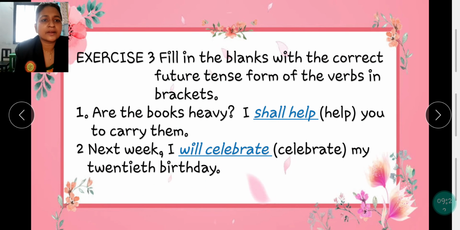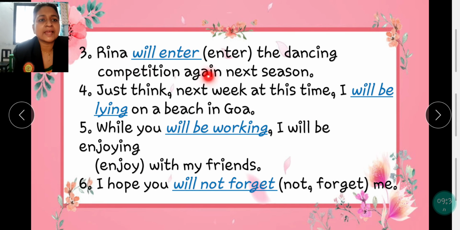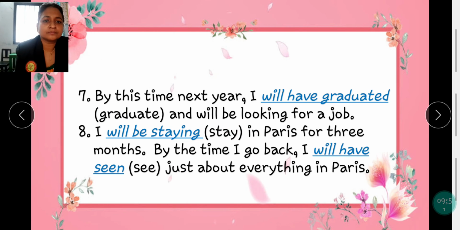Filling the blanks with the correct future tense forms of the verbs in brackets. Are the books heavy? I shall help you to carry them. Next week I'll celebrate my 20th birthday. Reena will enter the dancing competition again next season. Just think, next week at this time I'll be lying on a beach in Goa. While we will be working, I will be enjoying with my friends. I hope you will not forget me.